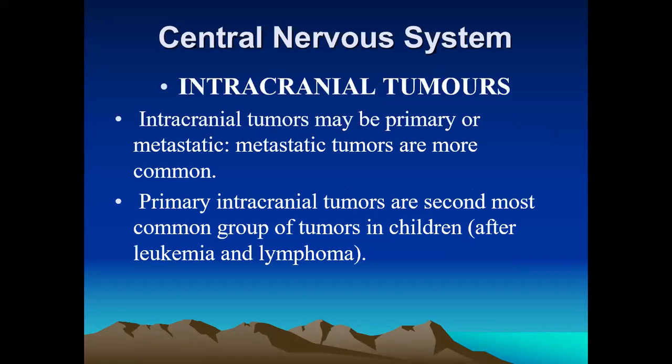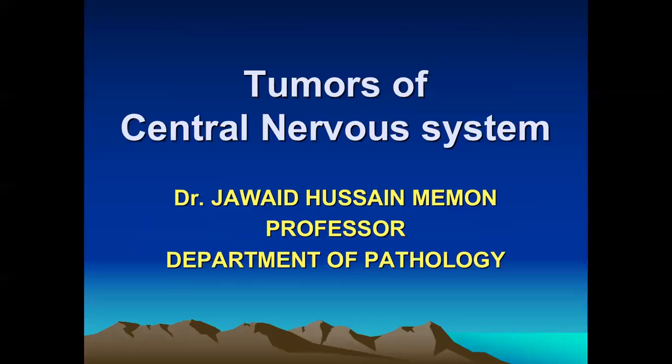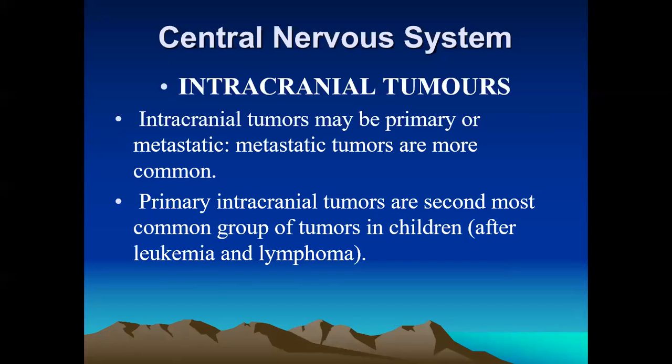First of all, today we start with the tumors of the central nervous system. First of all, they are called the intracranial tumors. Most intracranial tumors are either primary or metastatic tumors.